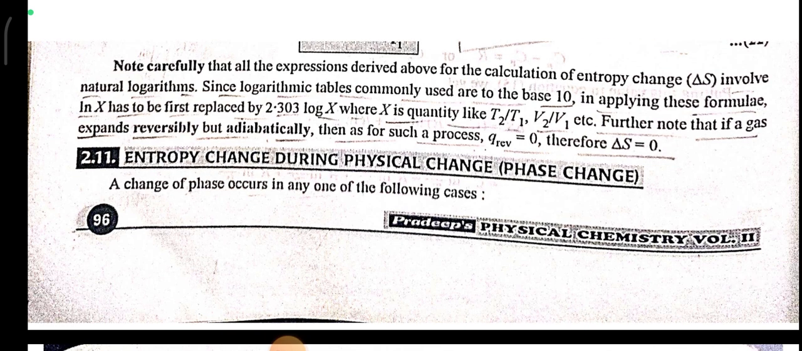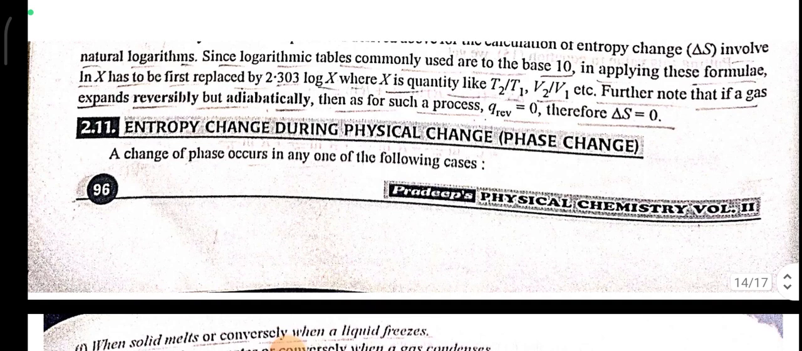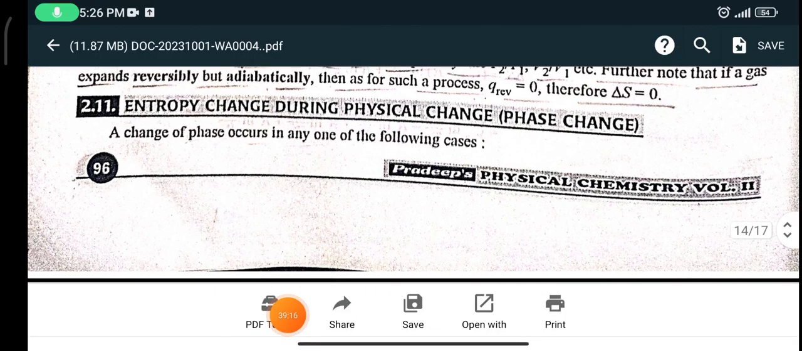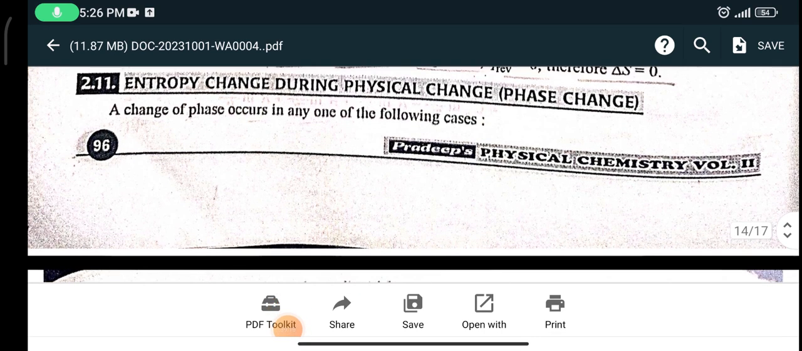Since logarithm tables commonly used are to base 10, in applying these formulae, ln x has to be first replaced by 2.303 log x, where x is a quantity like T2, T1, V2, V1. Further note that if a gas expands reversibly but adiabatically, then for such a process Q reversible is equal to 0. Therefore, delta S is equal to 0.